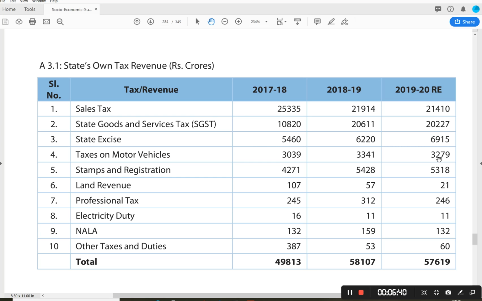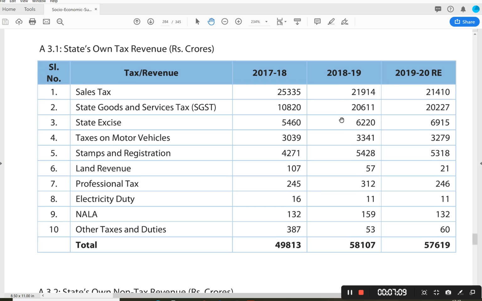So the total tax revenue in the state of Andhra Pradesh for the year 2019-20 as per revised estimates is around 57,000 crores. 57,000 crores is the own tax revenue in the state of Andhra Pradesh, out of which the lion's share is contributed by sales tax followed by state GST. And then the other important taxes are state excise, stamps and registration and motor vehicles tax. That's about the state's own tax revenue.